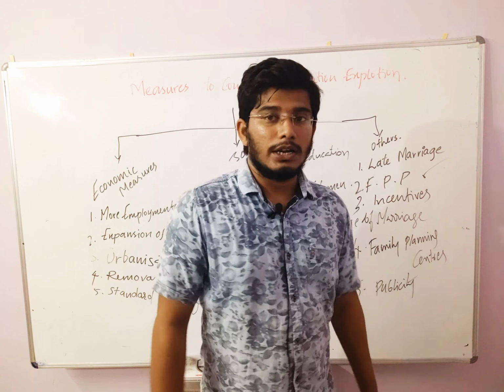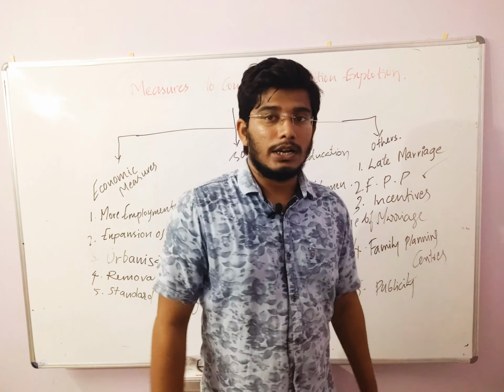population explosion. So what measures have to be taken? Economic measures, social measures, and others. The first one is more employment opportunity. With more employment, automatically there is more money, the standard of living increases, the knowledge level also increases, so they will go for a small family system.